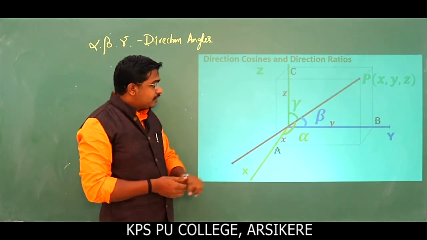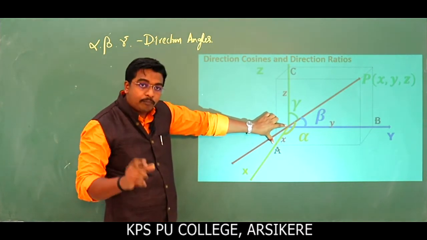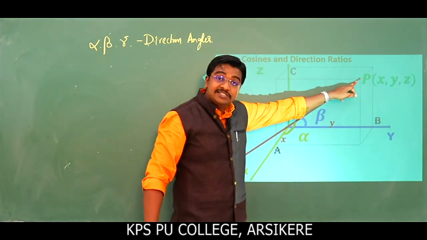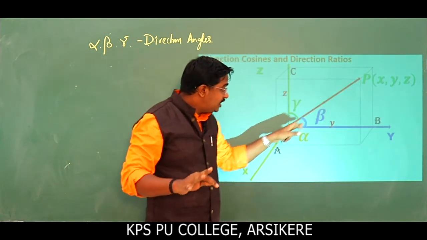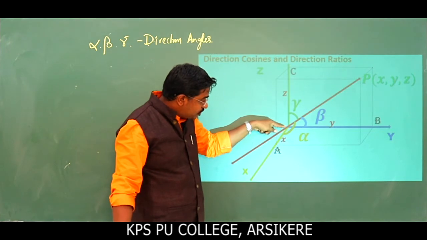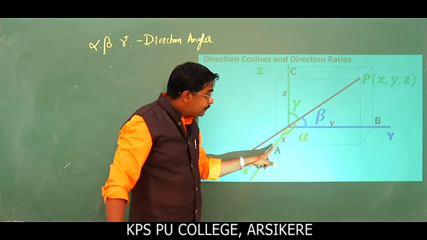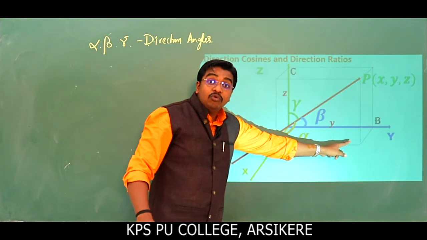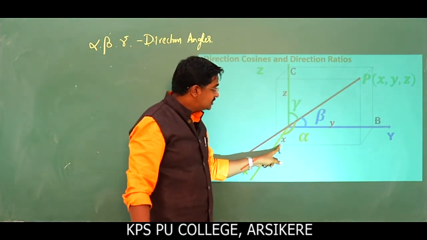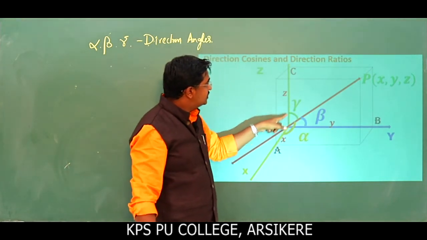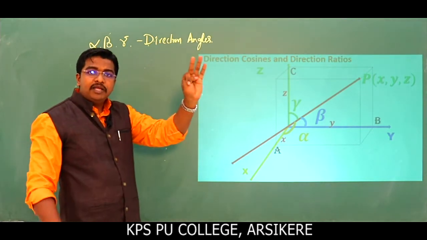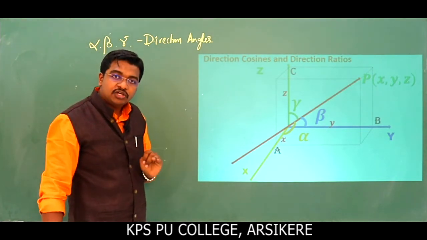Then the distance of the point from origin to the point A is x, then it is moving parallel to y-axis, then perpendicular to z-axis to reach the point P. So in the 3-dimensional space, start with origin 0 to point A, that becomes x unit, then parallel to y-axis, that becomes y unit, then parallel to z-axis, that becomes z unit. This is the distance x, this is the distance y, this is the distance z. Is it clear? Okay. So this line makes an angle alpha, beta, gamma with positive direction of x-axis.